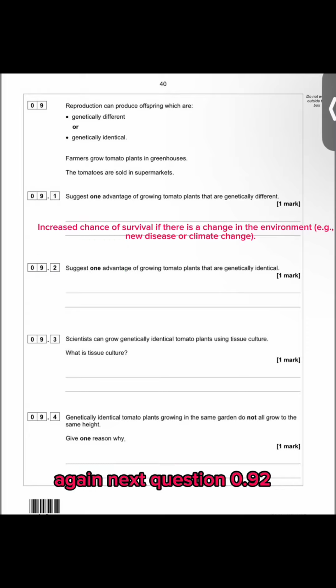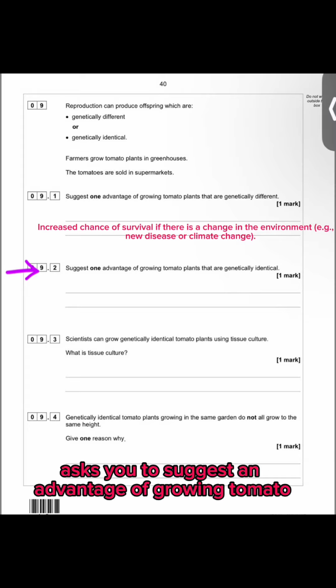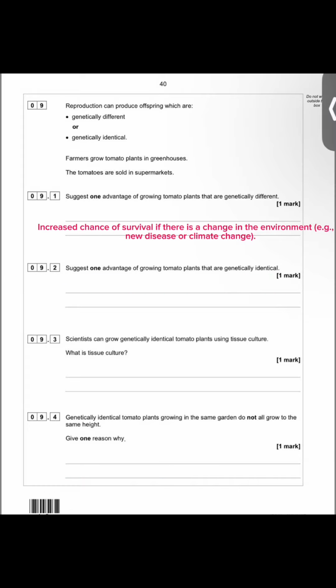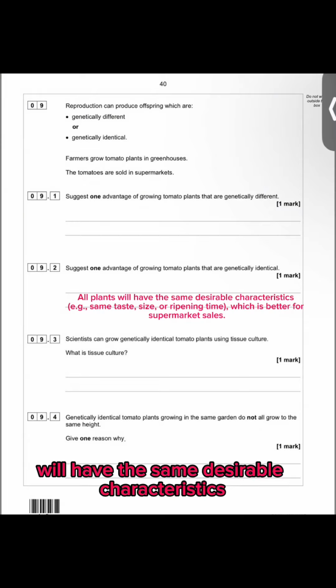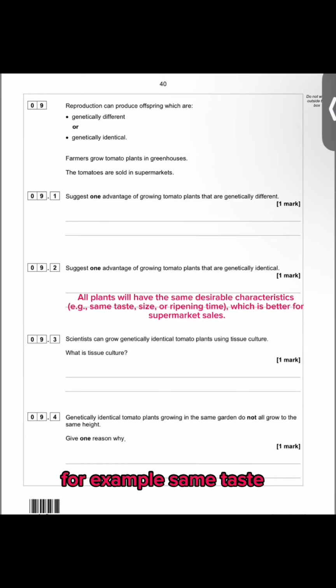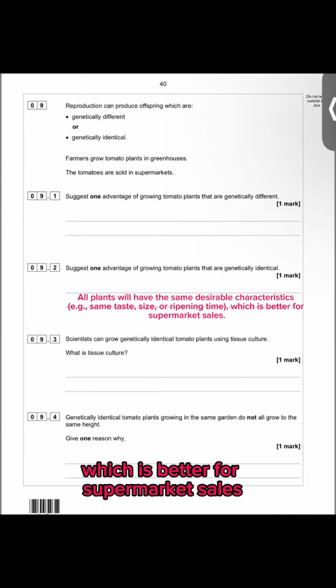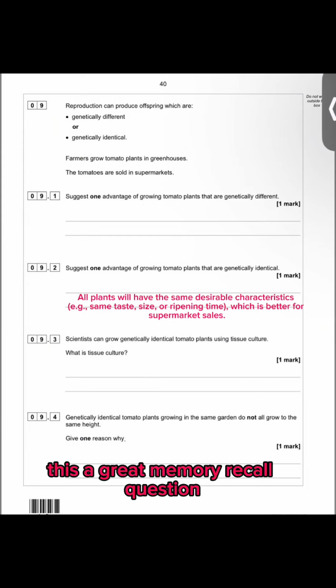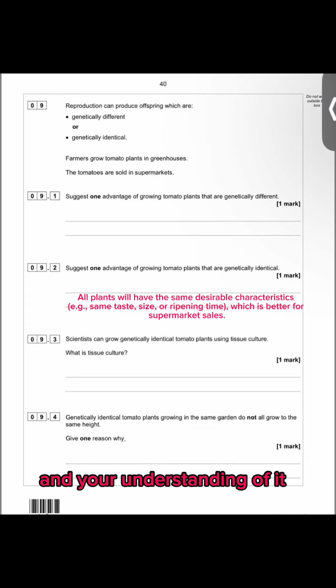Again, the next question 9.2 also asks you to suggest an advantage of growing tomato plants that are genetically identical, and the answer is all plants will have the same desirable characteristics, for example, same taste, size, or ripening time, which is better for supermarket sales. This is a great memory recall question and tests your understanding of it.